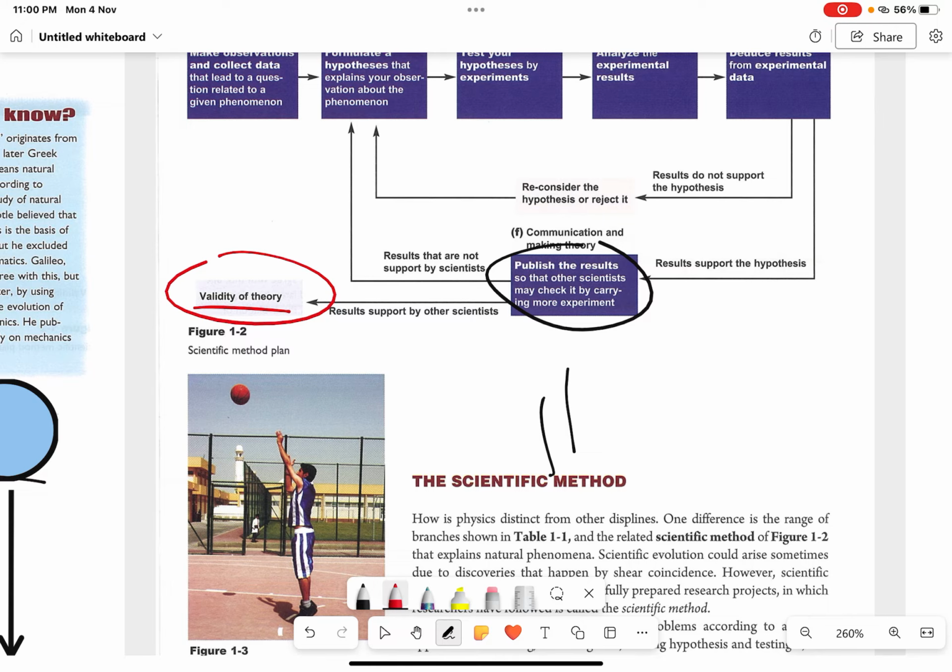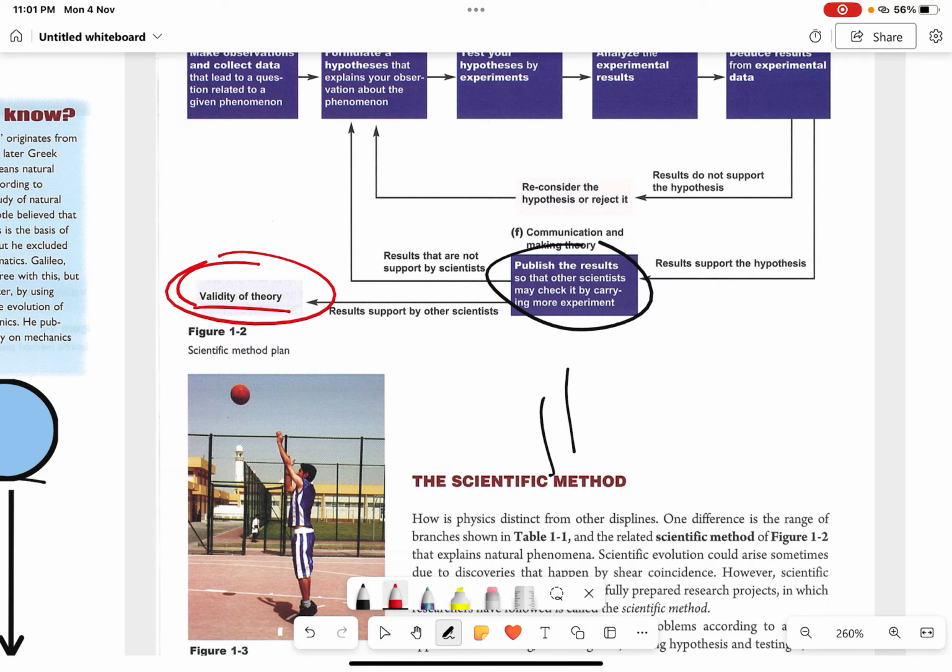This is exactly what happens when a scientist is studying natural phenomena. He will be collecting his data, building hypotheses, testing the hypothesis, analyzing his data, deducing results. Then when he publishes the results, other scientists are going to do exactly the same experiment he did, and they are going to increase the validity of the theory.